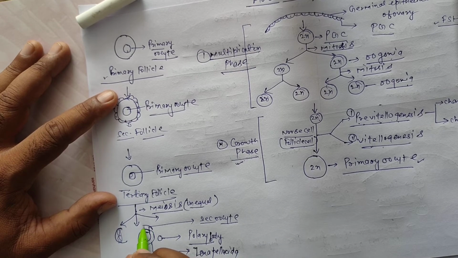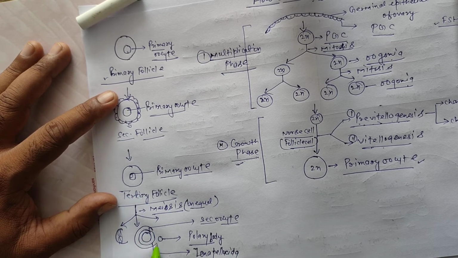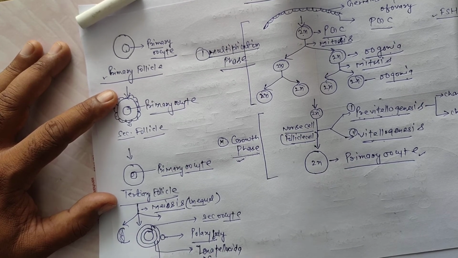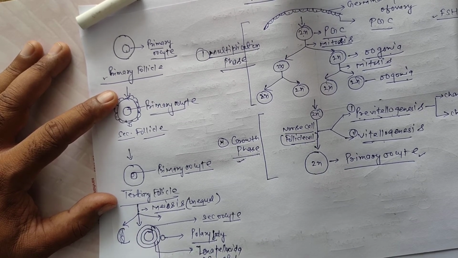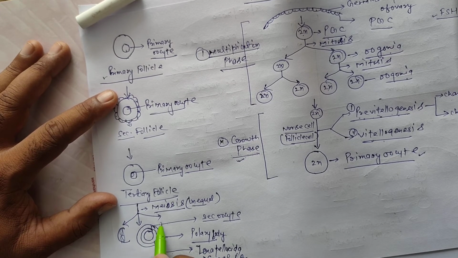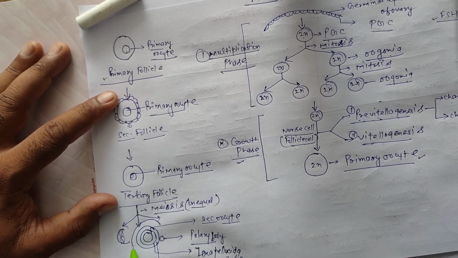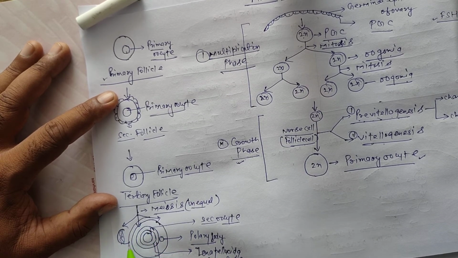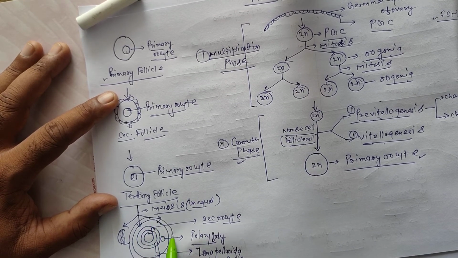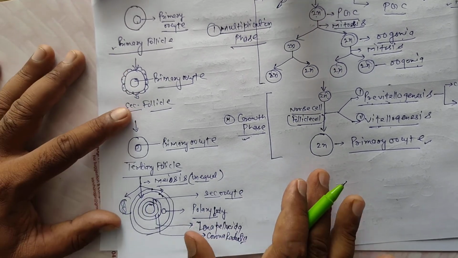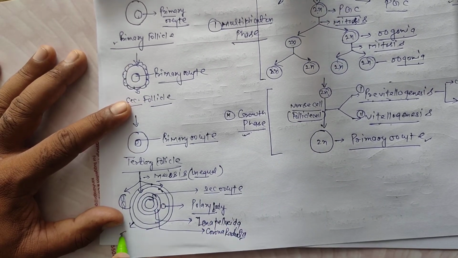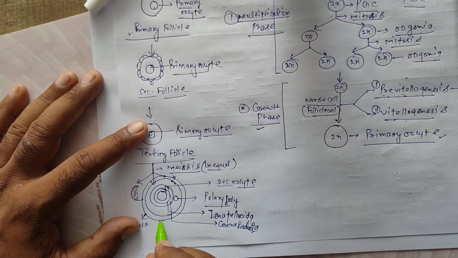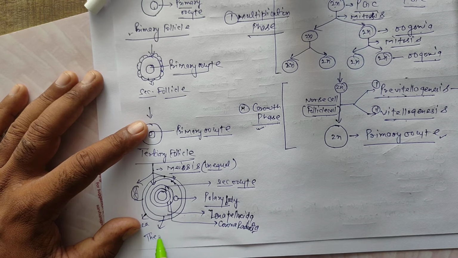Again, the formation of another, secondary egg membrane is called the corona radiata, and the outer layer of follicle cells is called the theca.